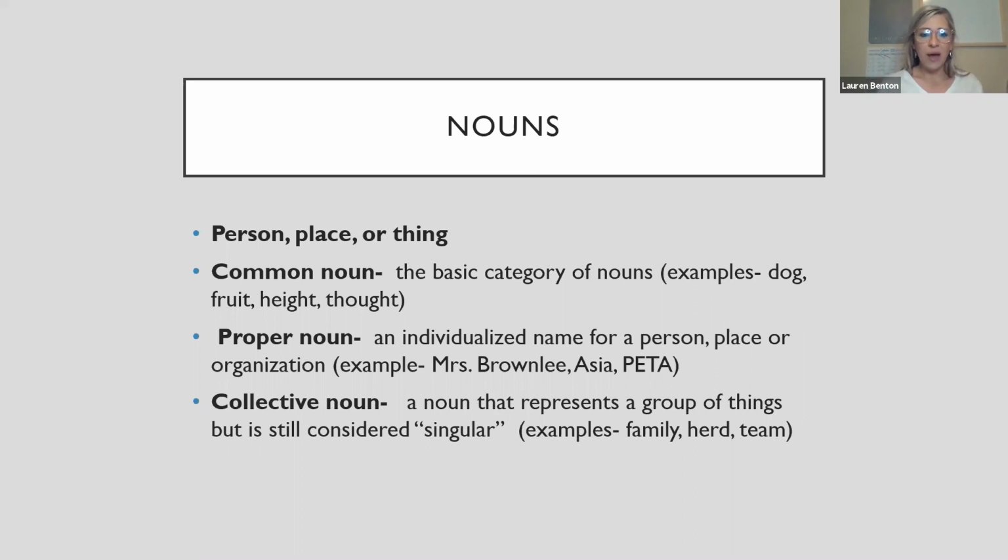So then we also have collective nouns, and those are nouns that represent a group of things or people, but it's still considered singular. So an example of that would be family. Even though my particular family represents 4 people, we talk about us collectively. So when I write about my family, if I said we were going to the store, my family is going to the store. We would actually act as though our family is a singular noun. So another example would be herd, and another example is team. So my team won the championship.